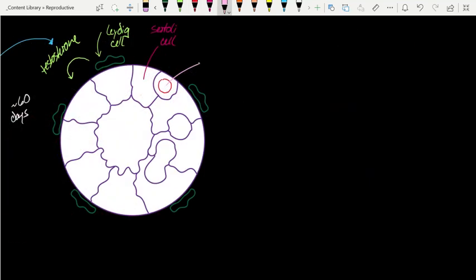We start with this cell right here called a spermatogonium. This is a derivative of an embryonic cell called a primordial germ cell, or PGC, and this cell is diploid, 2N. Now, what do those terms mean? Diploid, di for 2, tells me that I have my full cohort of chromosomes.